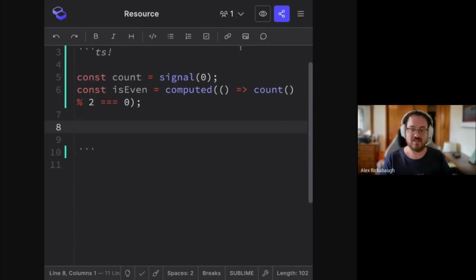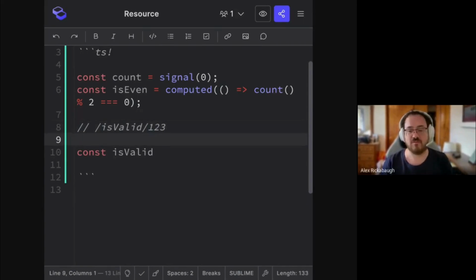I would call it almost an async computed, but it's a slightly different concept. So with resource, let's say we have some backend API that's like isValid of the count 1, 2, 3 or something like that. Maybe we have limits on how high or low the count can go, and we want to be able to read the validity status of the current count.